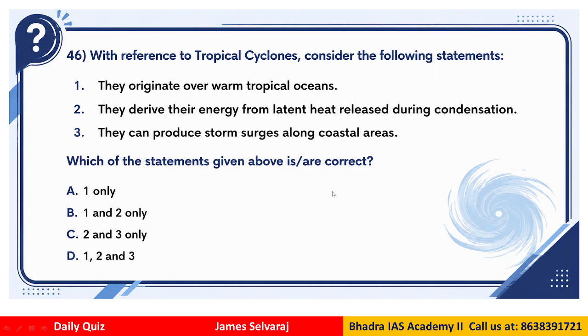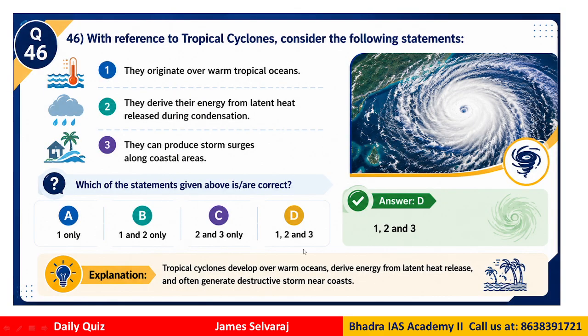Question number 46. With reference to tropical cyclones, consider the following statements. They originate over warm tropical oceans. They derive their energy from the latent heat released during condensation. They can produce storm surges along coastal areas. So which of the statements are correct with regard to tropical cyclones? So options are only 1 and 2, 2 and 3, 1, 2 and 3. So the correct answer would be option D, right?